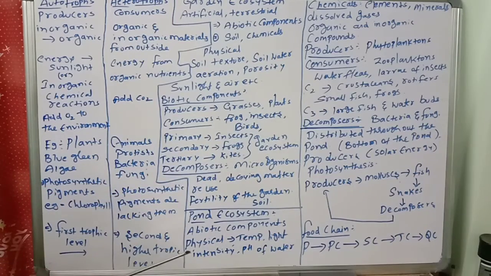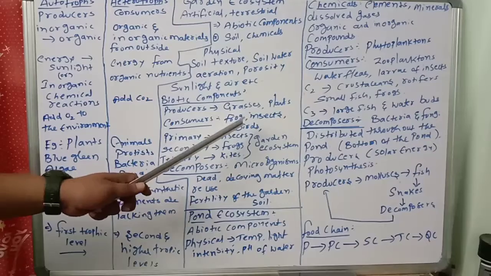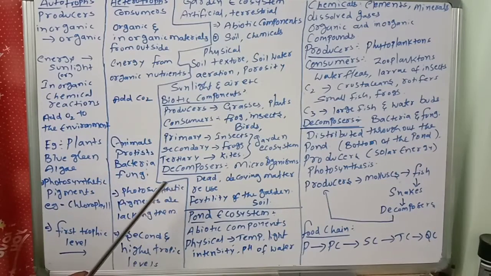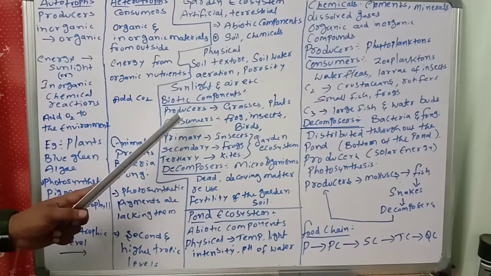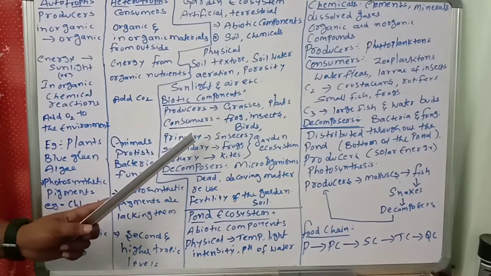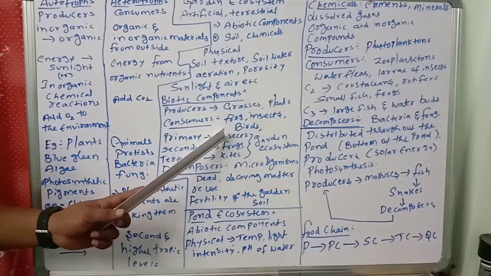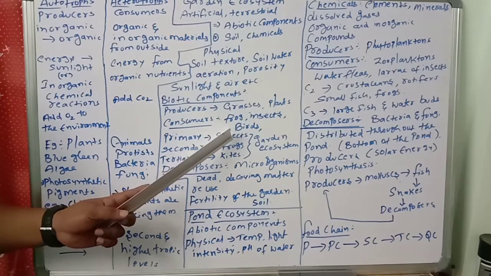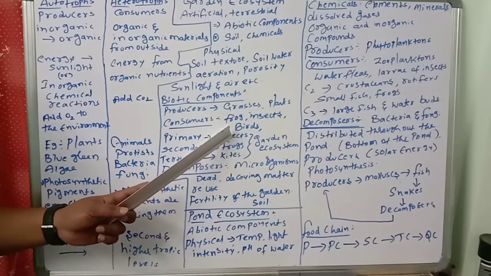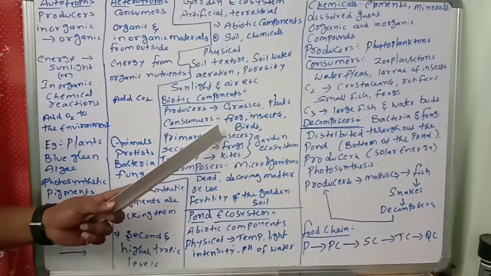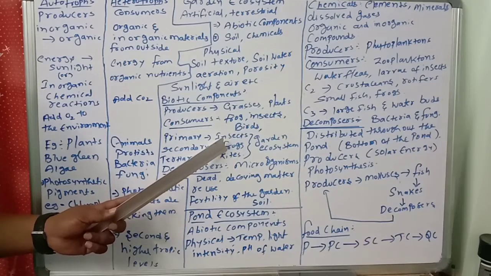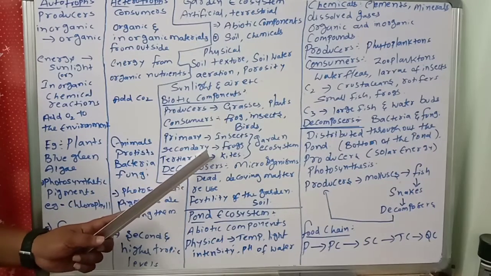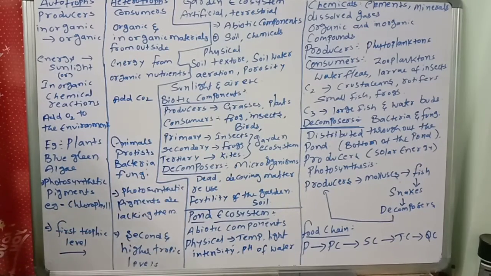These are all consumers. Among them, which is a primary consumer, which a secondary consumer, and which a tertiary consumer? The primary consumer is insects: producers are eaten by insects, meaning plants are eaten by insects. Then secondary consumers: insects are eaten by the frogs. And then tertiary consumers will be kites, present in the garden ecosystem.